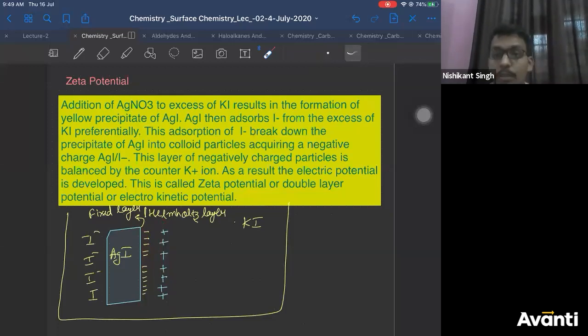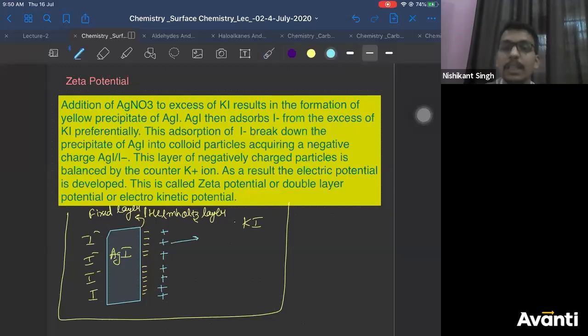And now tell me one thing clearly, which layer will be able to move easily? Negatively charged layer of ions or positively charged layer of ions? Positive or negative? Some of you, the answers are equally distributed. So I would say the answer is B, the positively charged layer will move easily. It will move easily. Why?